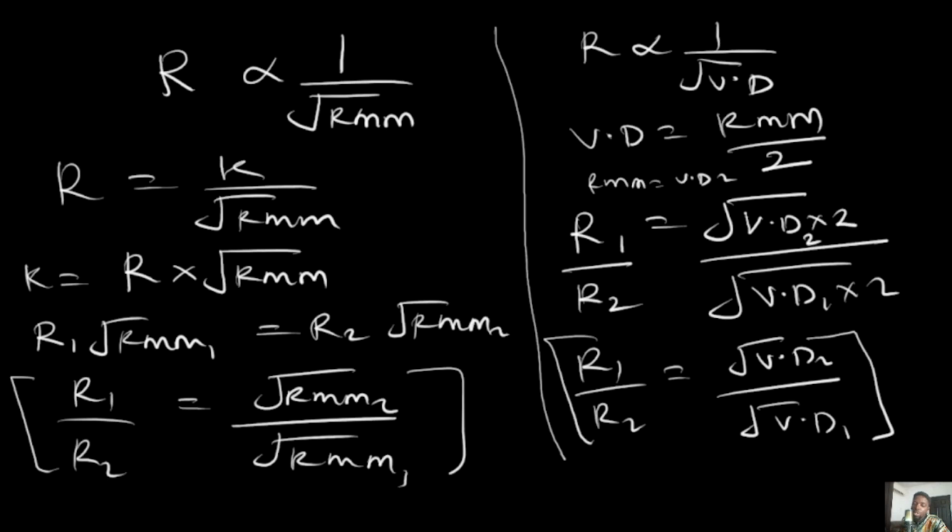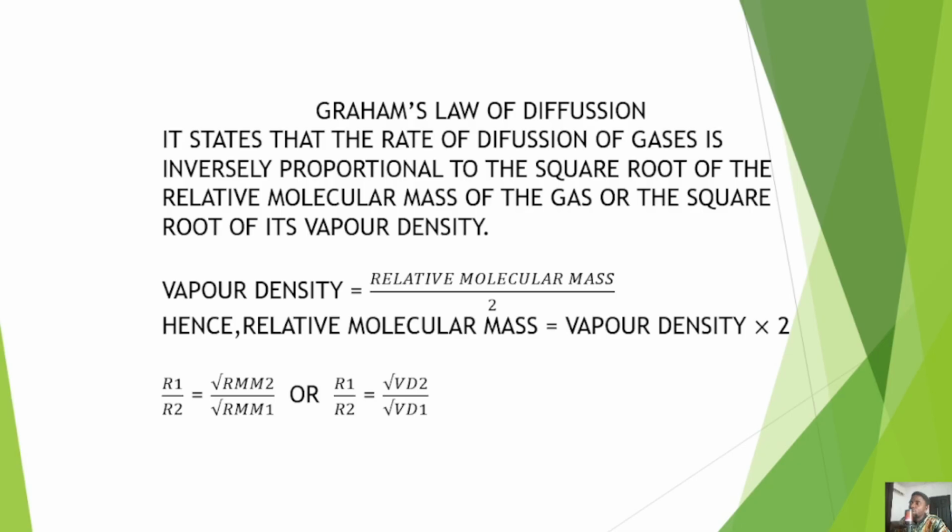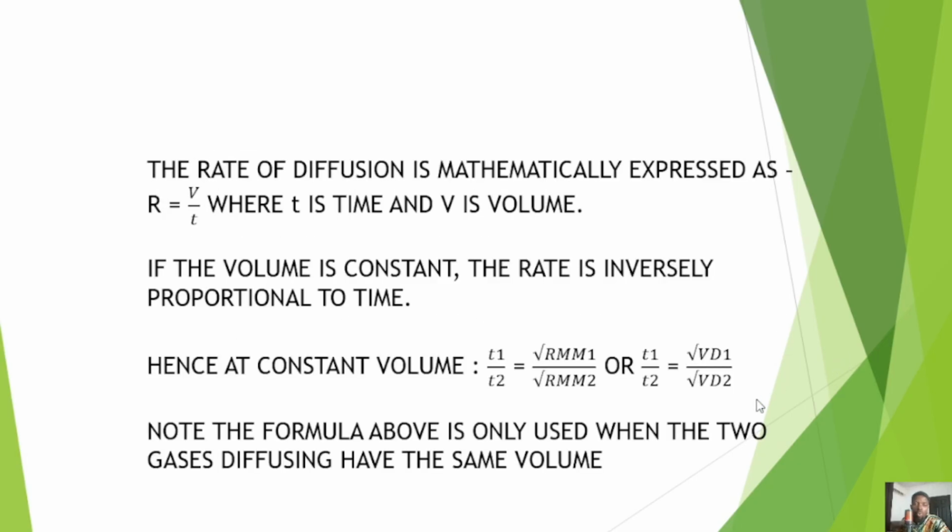Now, you have situations where you are asked to find the rate of a particular gas, and you are given the volume and the time. Rate is simply described as the amount per time, which means for gases that are usually measured in volume, the rate of the gas would be expressed as the volume per unit time. So the rate will be given as volume over time. Now, if the volume is constant, the rate is inversely proportional to time.